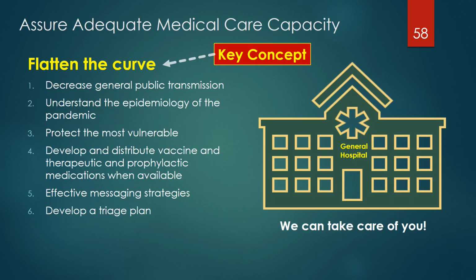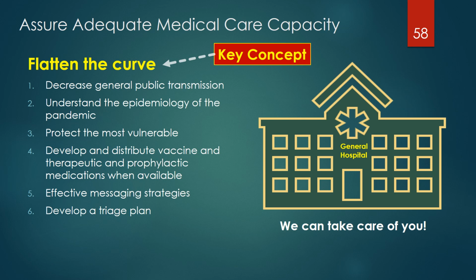A major early goal was to assure adequate medical care for the moderate and severely ill. There was an urgent need to protect the hospitals and clinics' capacity to care for the ill, not only those with COVID-19, but also those with other medical conditions that continue with or without the pandemic.